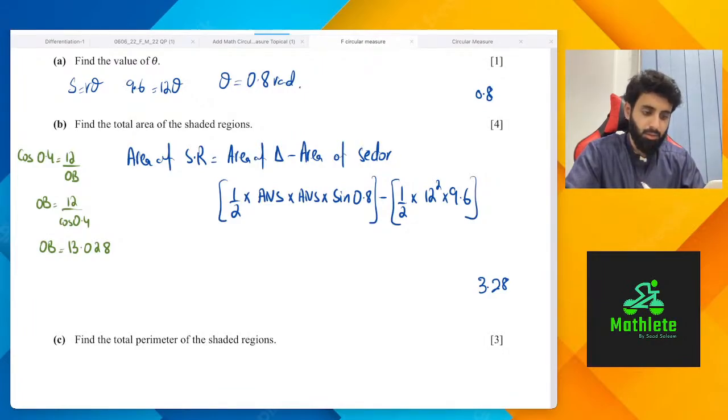So let's open the bracket. Again, I'd like someone to work with me so that in case there's a calculation error or something, we can point that out. Minus, bracket open, bracket open, 1/2 into 12 squared into 9.6, bracket close, bracket close.